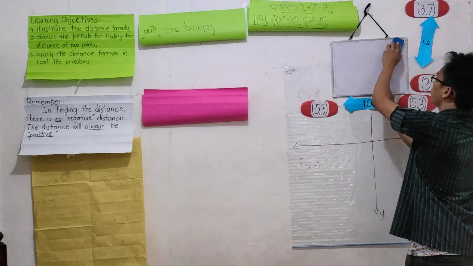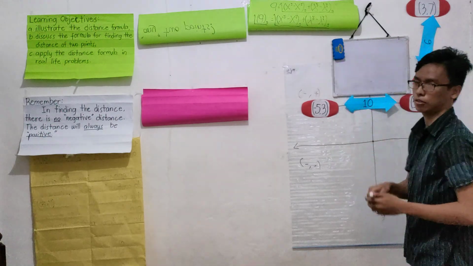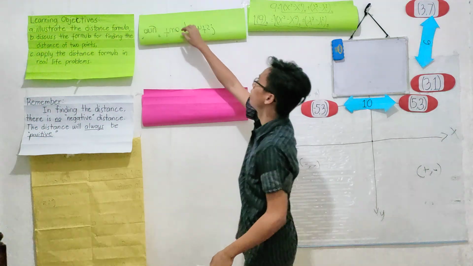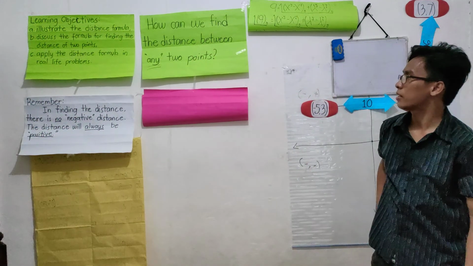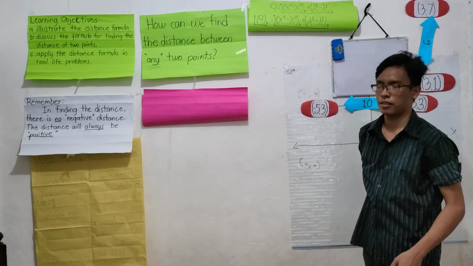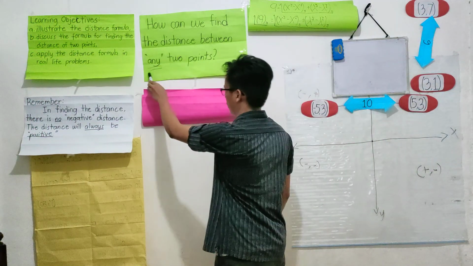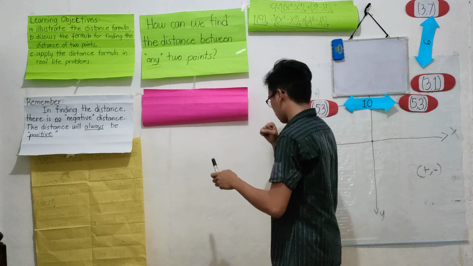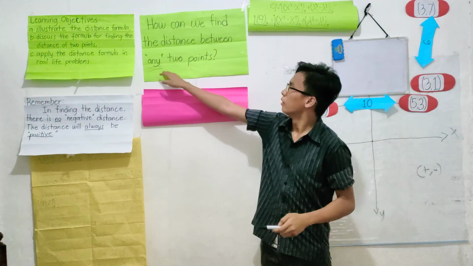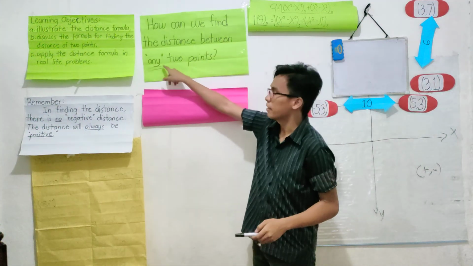So let's move on to our most important question for today, which is how can we find the distance between any 2 points? Focus on the words any 2 points.